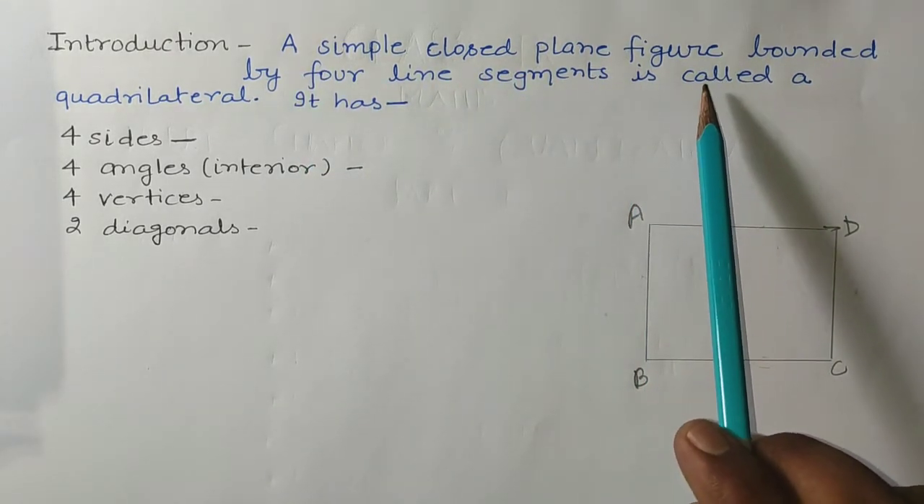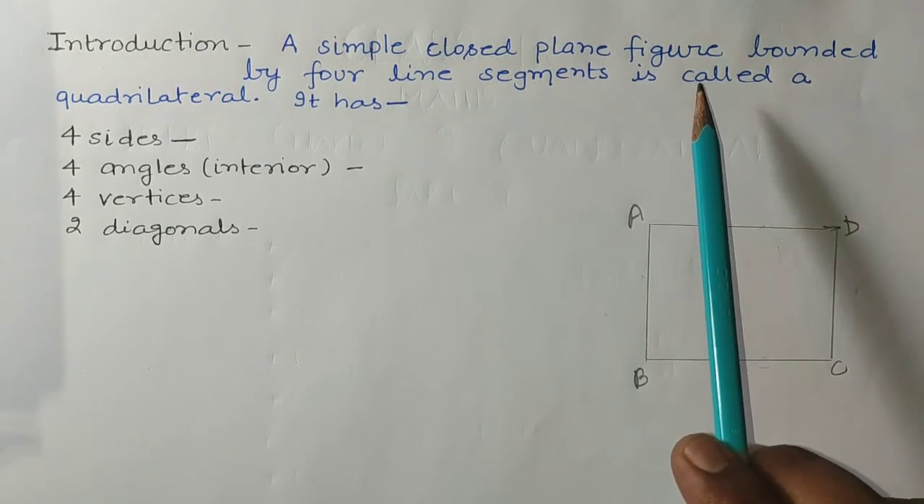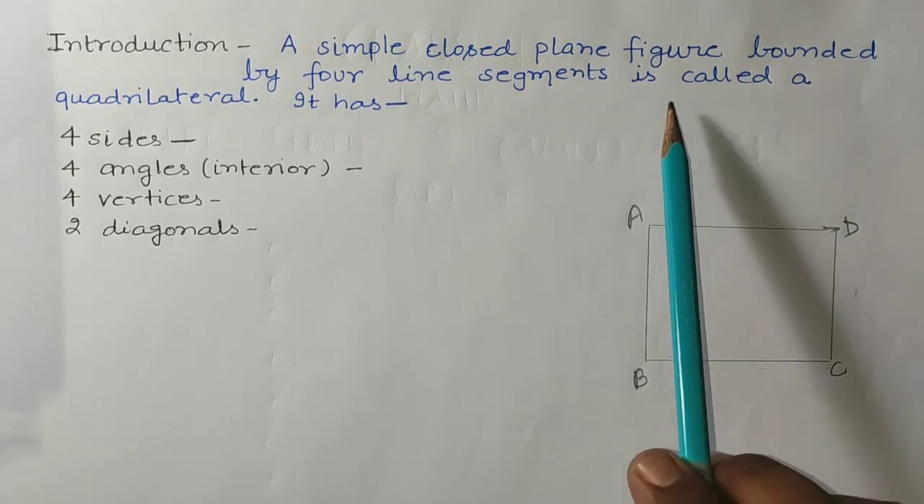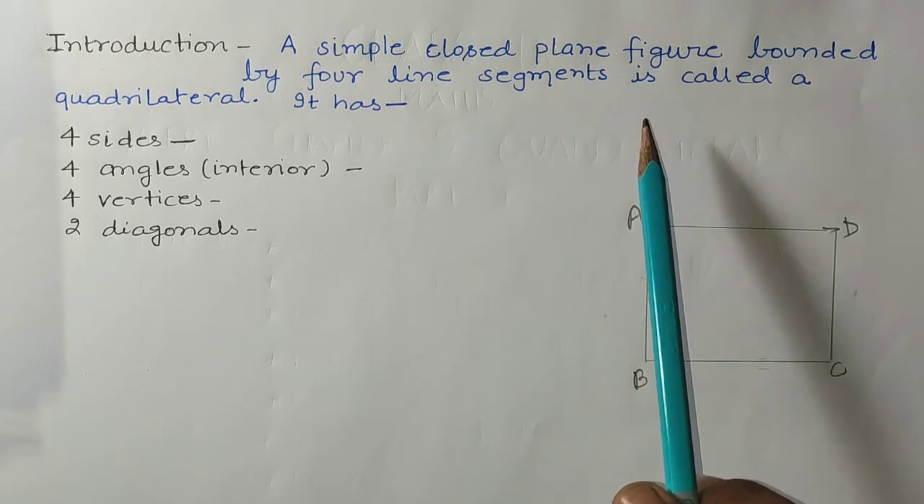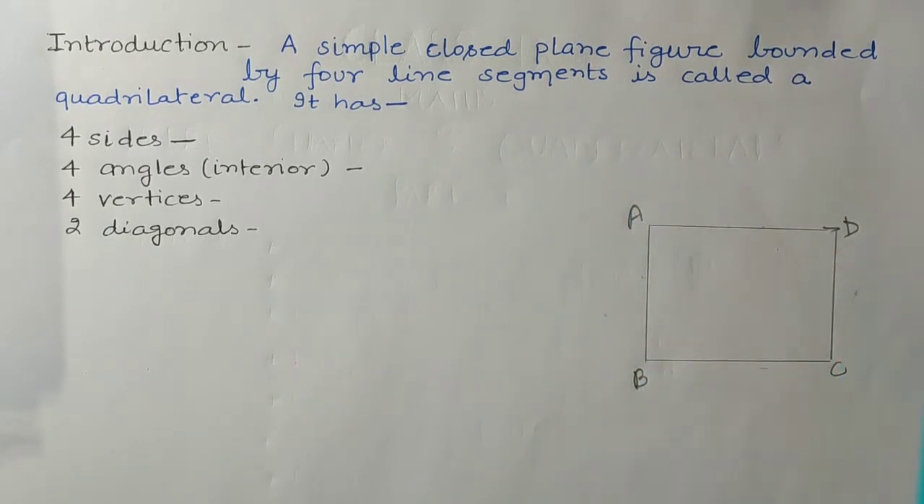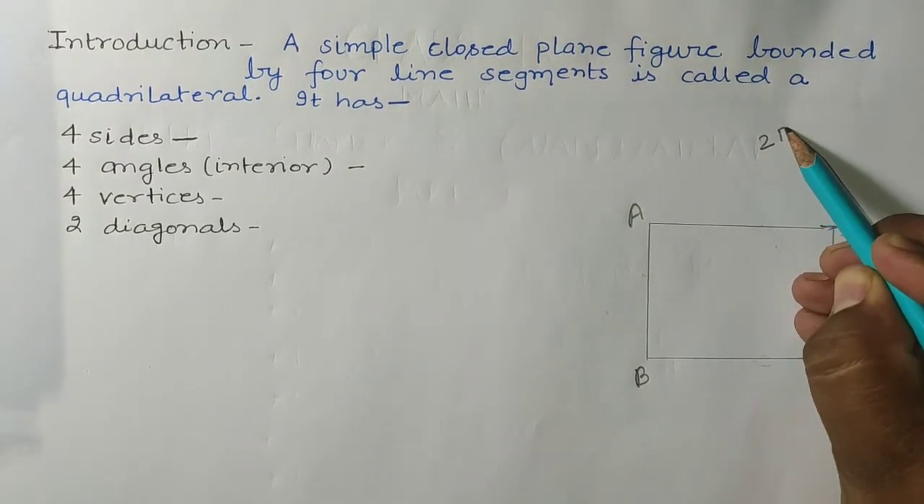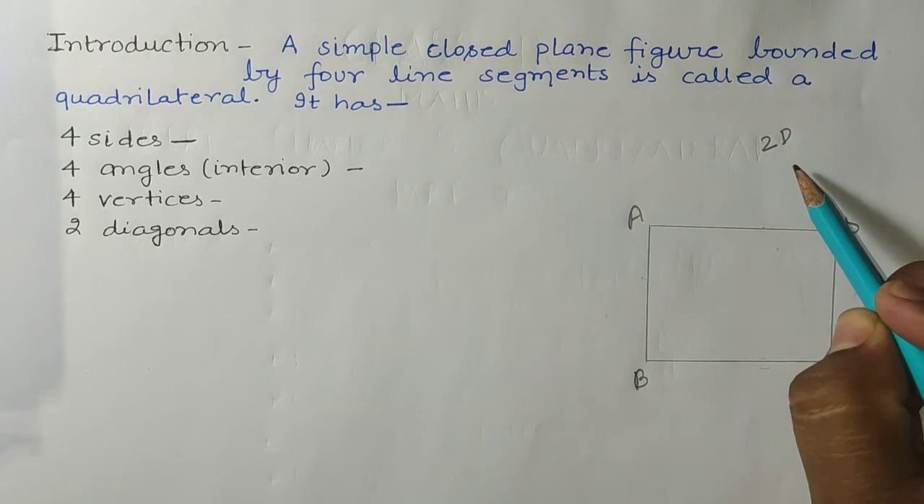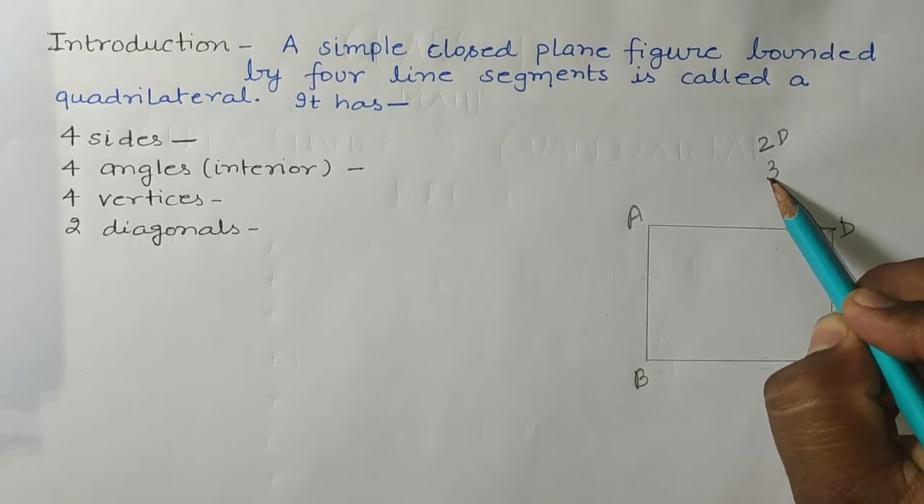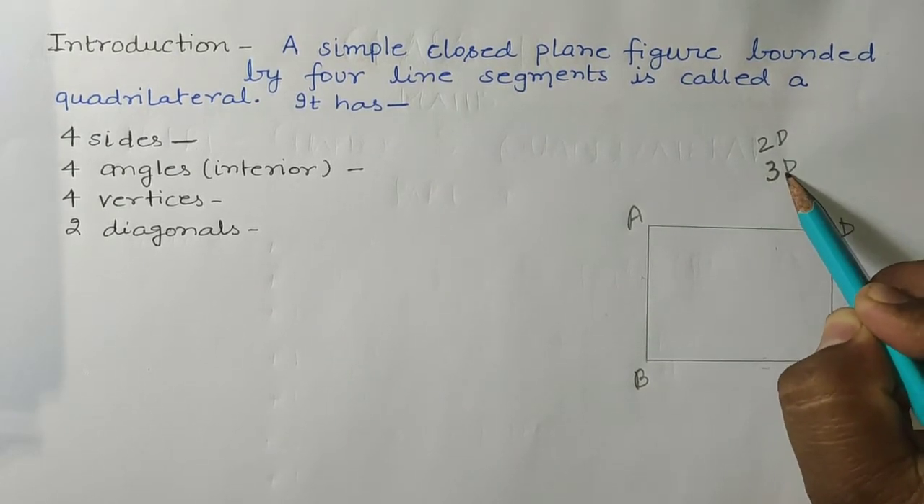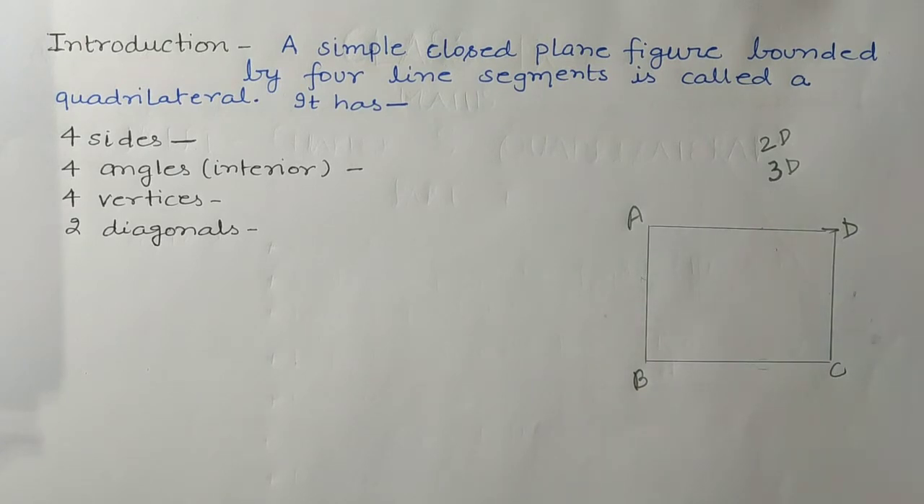See students, it is very important to recognize which shapes are two-dimensional and which shapes are three-dimensional. Whatever plane figures are there, all those figures are two-dimensional, 2D, and whatever figure is not plane, that figure will be three-dimensional. Means where length, breadth and height are given, those figures will be 3D, and when only two dimensions are given, then that figure is two-dimensional.